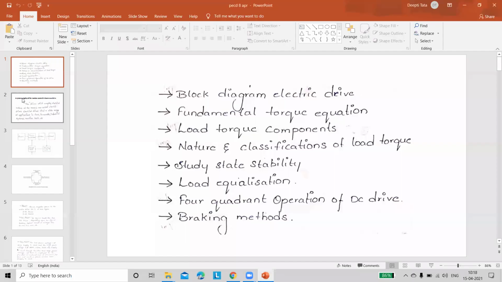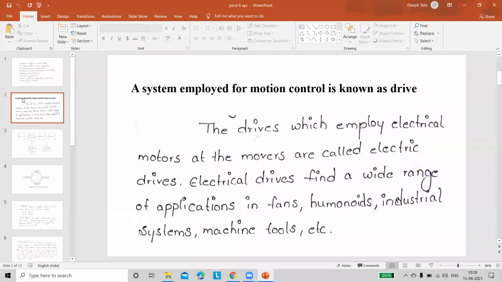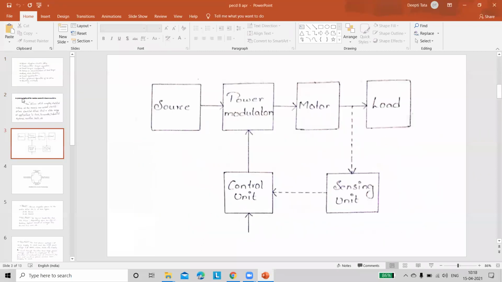Now we are moving to another thing, that is what is a drive and how a drive exists. That means the general layout of an electrical drive. Whenever a person asks you to explain the drive, it is enough to explain all these 6 blocks. With these 6 blocks, you can explain the operation of your drive and how the drive is controlled or operated. Just listen, I will explain all these components one by one.